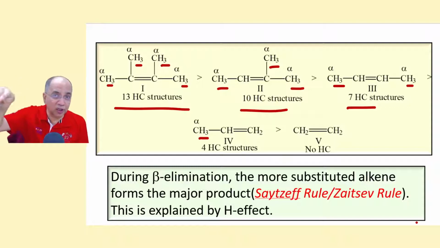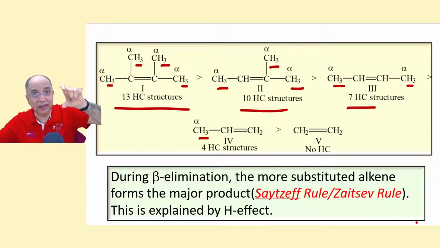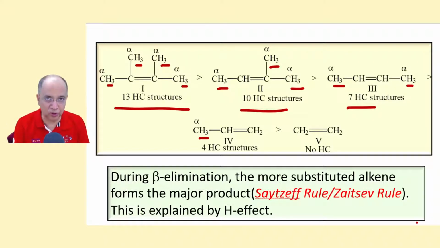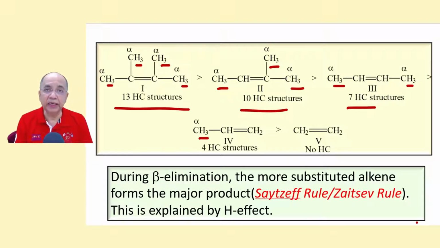In but-2-ene, the double bond is formed in the internal position, so there will be 2 substituents at the double bond, one on this side, the other on the other side. So it is more stable due to more number of hyperconjugation structures. And the other minor product will be but-1-ene, where there is no alpha hydrogen on one side and only 2 alpha hydrogen atoms on the other side. So it is less stable. That is called the Saytzeff rule that tells you, the student, which one will be the major product during elimination reaction. So that rule is based on this hyperconjugation concept.